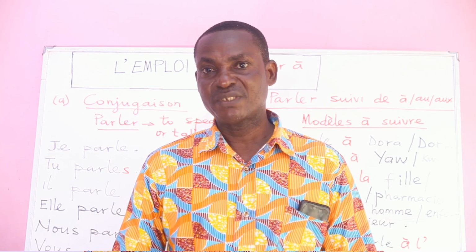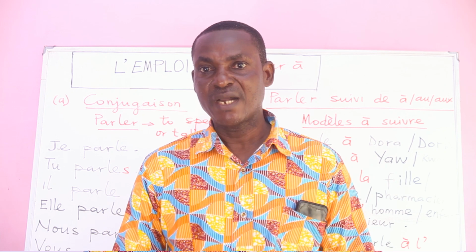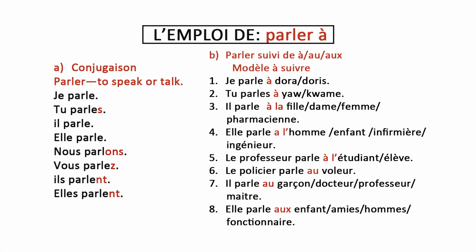This tells you that when you have the name of a person, you use only à. Je parle à Dora, je parle à Doris. You can even use other names like the male, je parle à Yao, je parle à Kwame. That one, the à works.